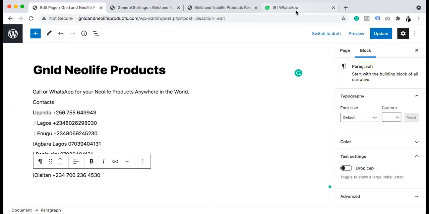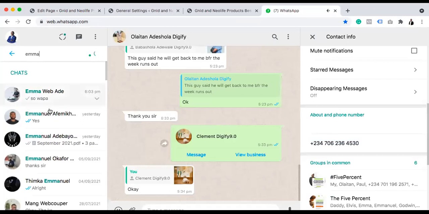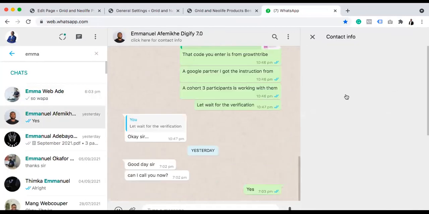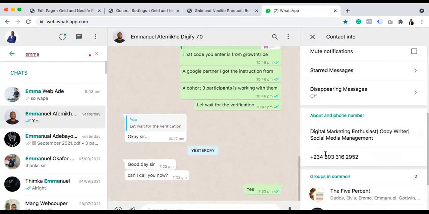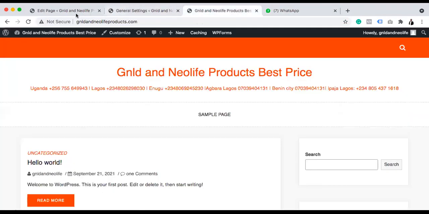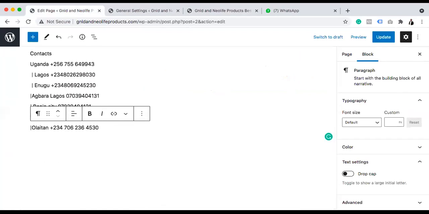There's also Emmanuel. Emmanuel Afenike. I think Emmanuel is around